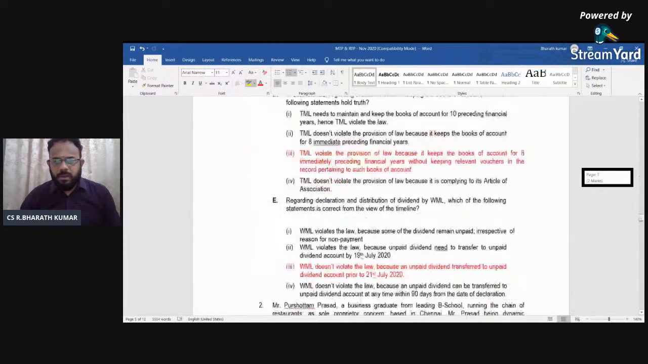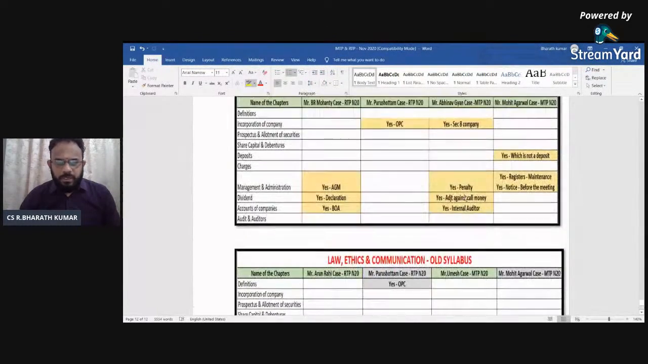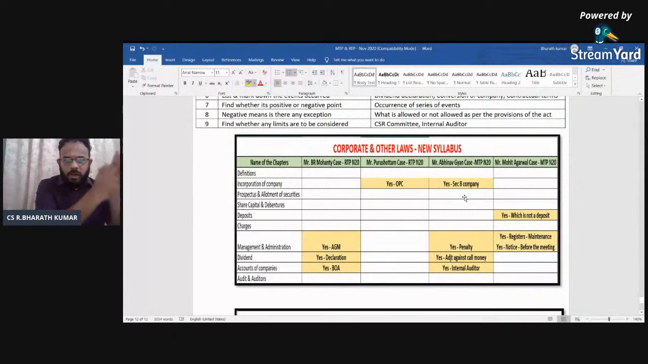So going back to the concept. Now what we have already told, when we told the corporate and other laws, which is considering your new syllabus, or the law, ethics and communication of the new old syllabus, you will try to know what type of chapters.